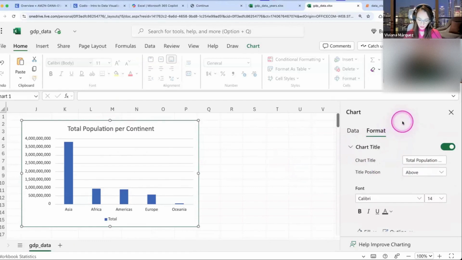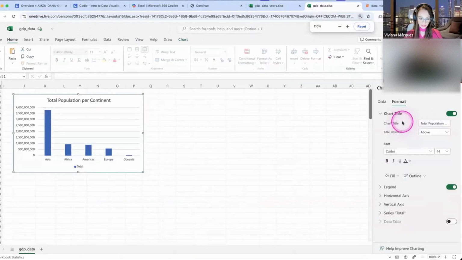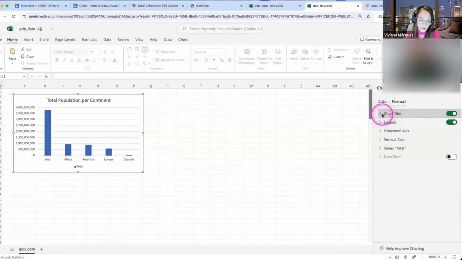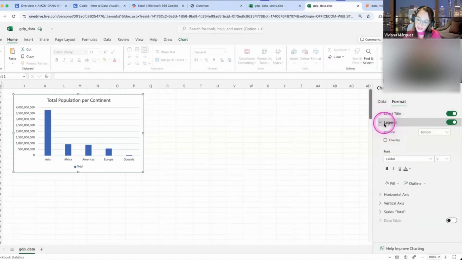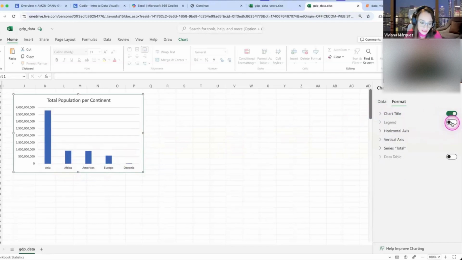And then let me zoom out a little bit so you can see a little bit better here. So you have the chart title, you have the legend. The legend is this thing at the bottom that tells you what the colors mean. But in this case, we're not using different colors. We don't need it. So in this case, I would just vote for turning off the legend. But this is completely up to you. That's a decision. You, as the designer of this visualization, you make that choice.